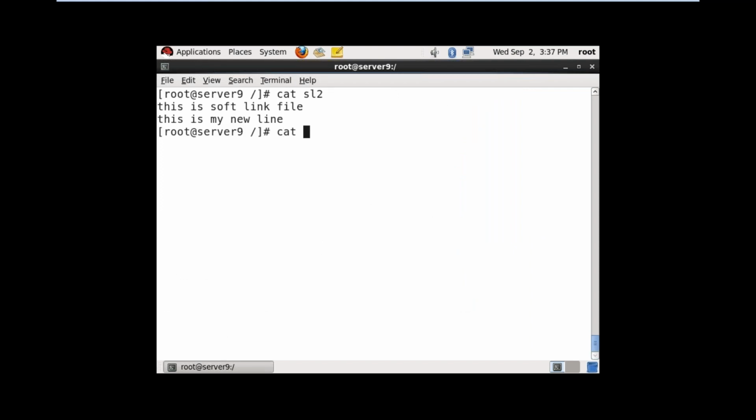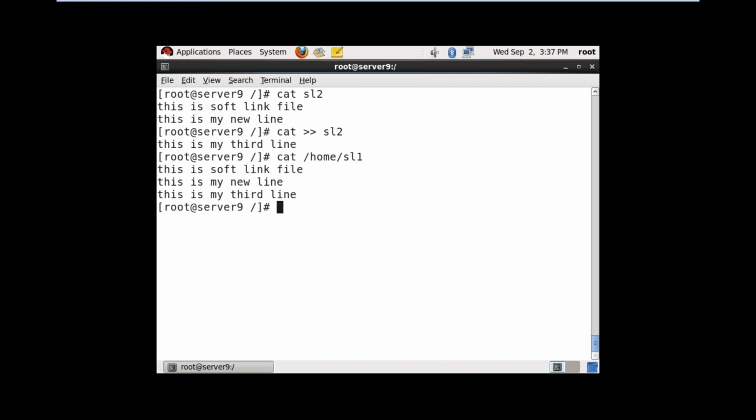Now check the SL2. I am updating this one. This is my third line, for example, I am writing. Save this. Now you can check cat /home/sl1. See, updated. Main file, cat /root/myfile. Updated. So like that, if you update any one file, automatically it will update all the links.